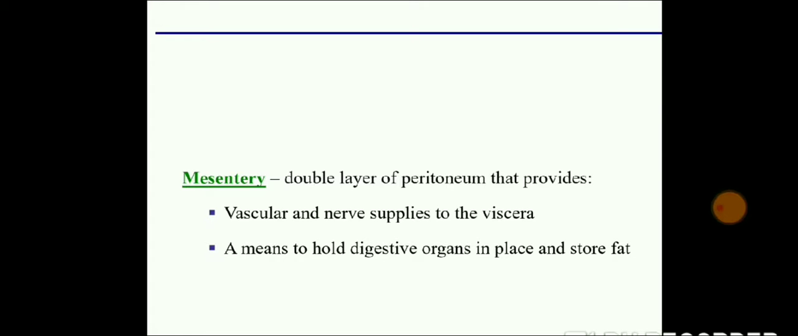Next is mesentery. Mesentery is a double layer which is provided to the peritoneum. Your peritoneum has a double layered mesenteric wall. That is a muscular wall which is present on the peritoneum. And it gives the vascular and nerve supply to the viscera. It also helps to hold a digestive organ in place and store fat. Especially the fat is going to be stored above your peritoneum wall.